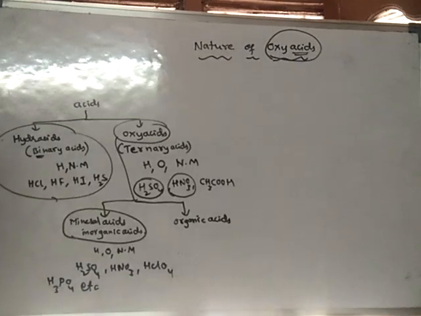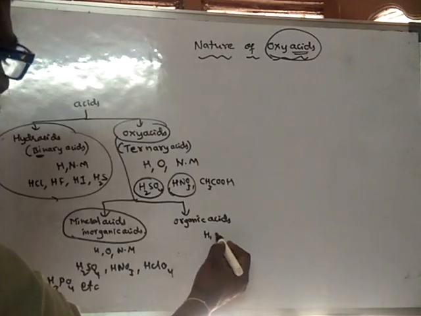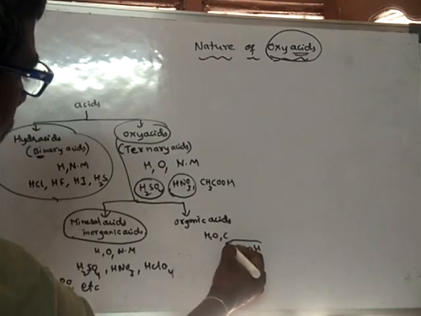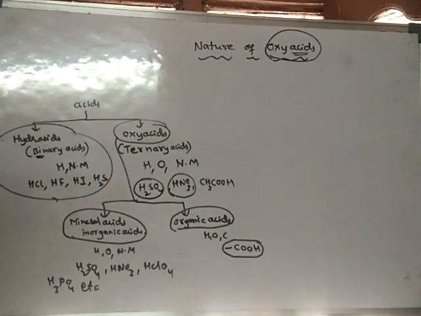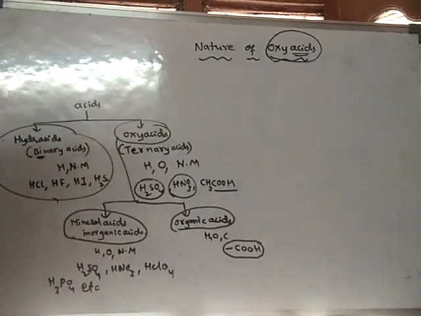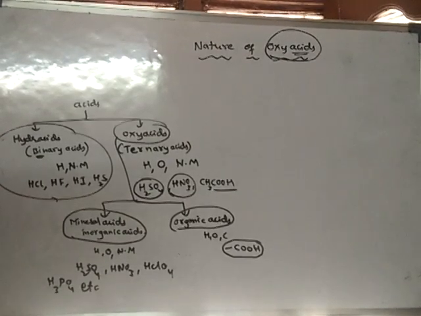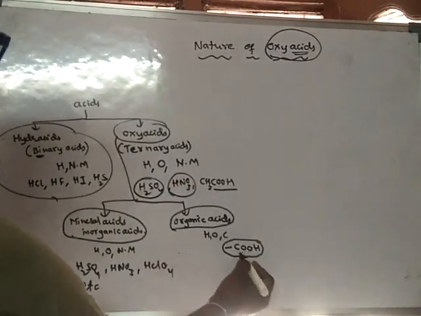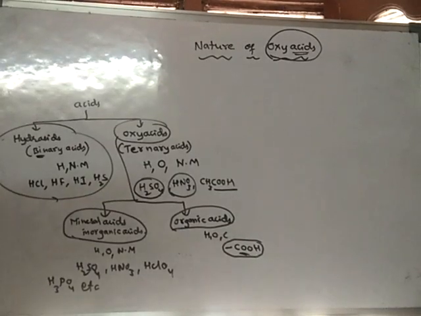But organic acids contain hydrogen, oxygen, and carbon, and they compulsorily contain the COOH group. In organic acids, the COOH group is a must. Without the COOH group, it is not treated as an organic acid. In general, organic acids possess the COOH group. There are very few exceptions, and we'll discuss those in depth when we learn organic chemistry.